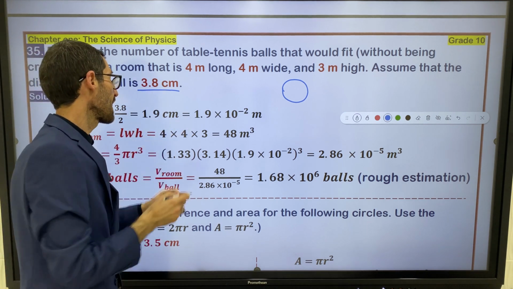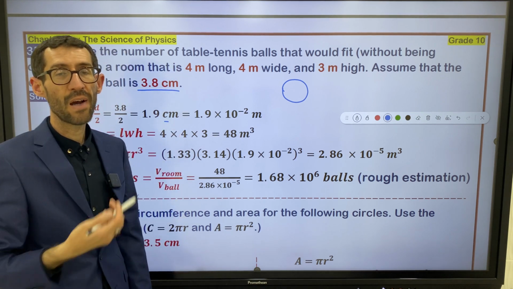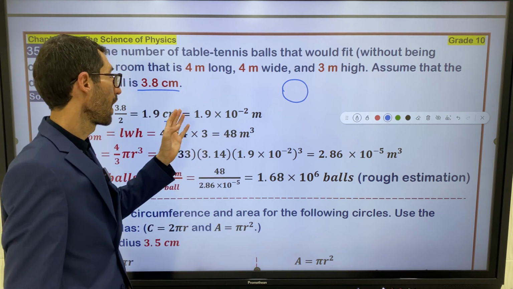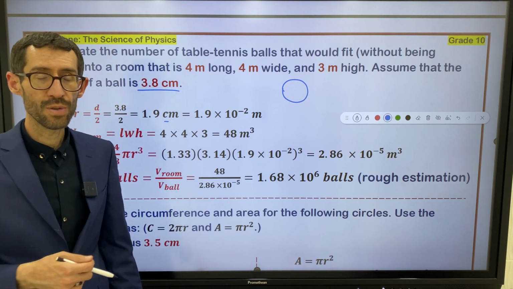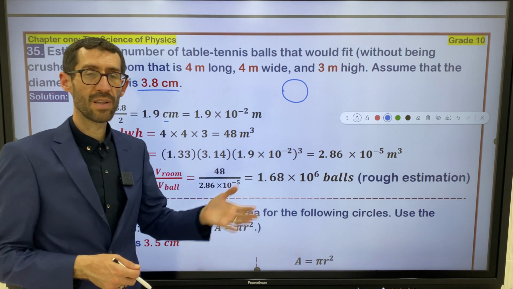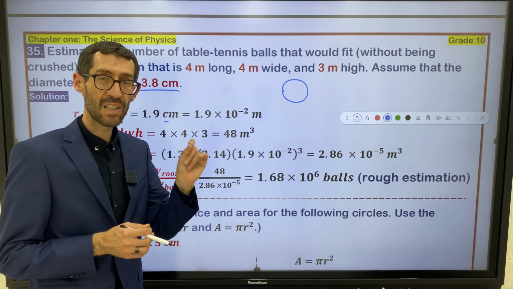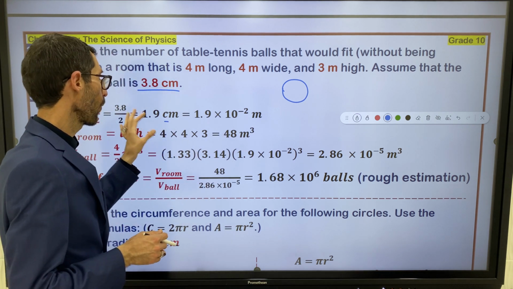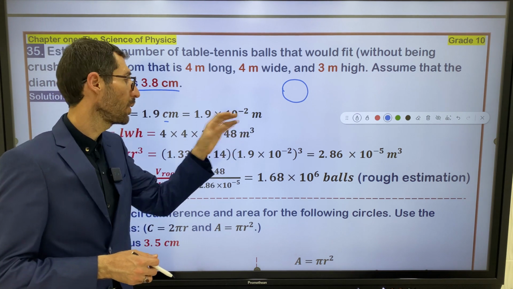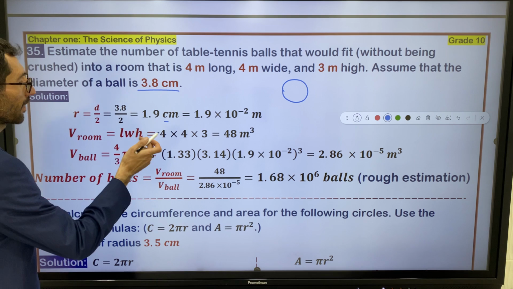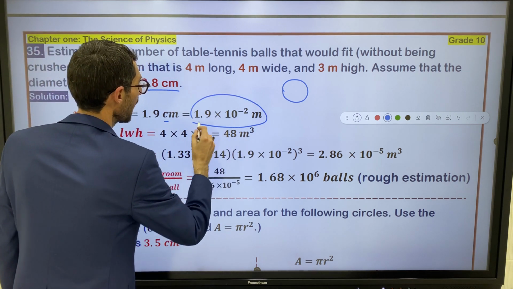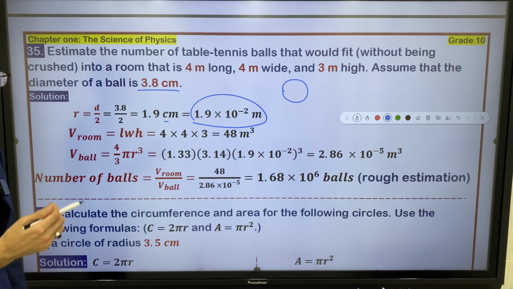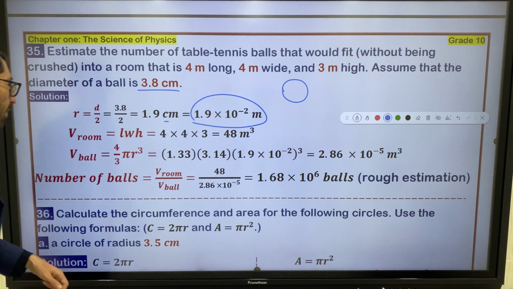After that, centimeter is not allowed in SI. You have to convert it to meters. How do you convert centimeter to meter? I told you, from the smaller one to the larger one, you have to write the negative exponents. That's why 1.9 times 10 to the power negative 2 meters. This is the radius of a table tennis ball in meters, right?